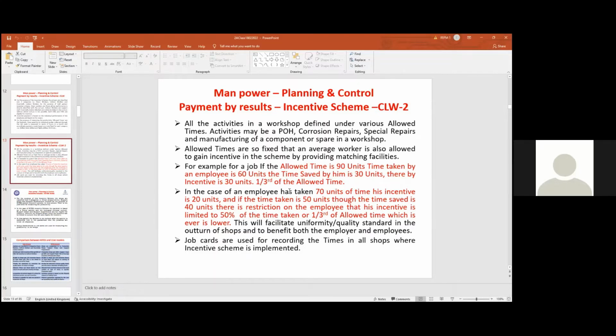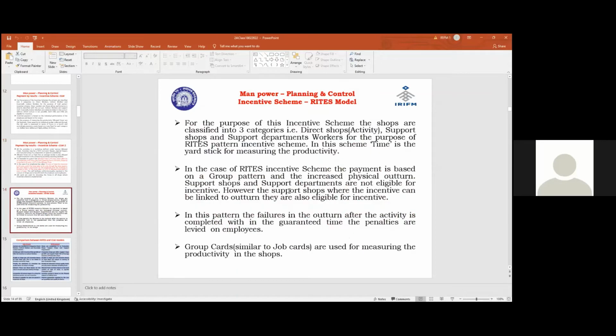After the internal check, the incentive bill is prepared. The incentive bill gets added to our salary bill. That is the incentive model. Whereas in the case of the RITES model, you can see once. There, the incentive in the CLW pattern is on the basis of workers.